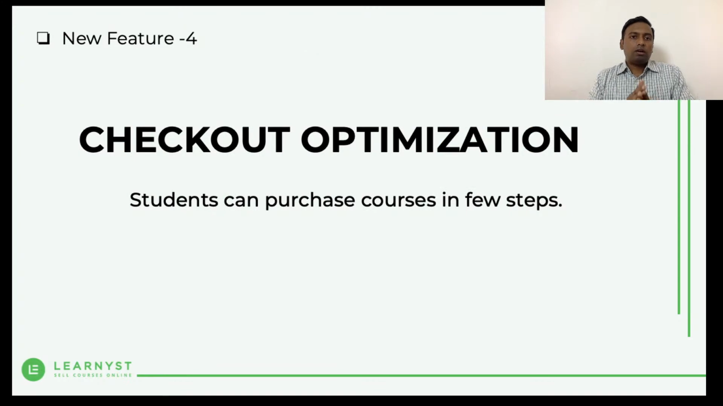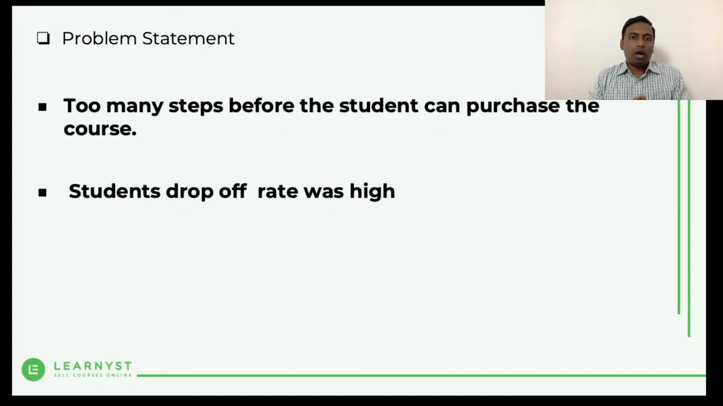Okay, so another feature, probably a very small feature, but a big boost for course sales, I would say, is the checkout optimization. What happens is, when you start selling your courses, you will be sharing a link to a particular course sales page, wherein the students will click on the buy button, and then they will be taken to the sign up or the login page, depending on whether they are an existing student or a new student.